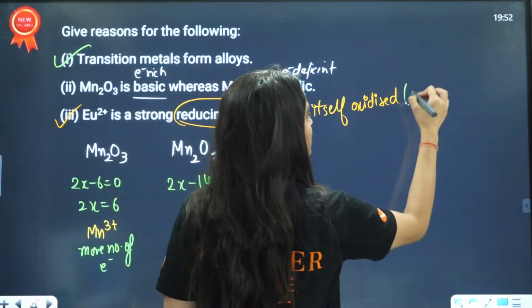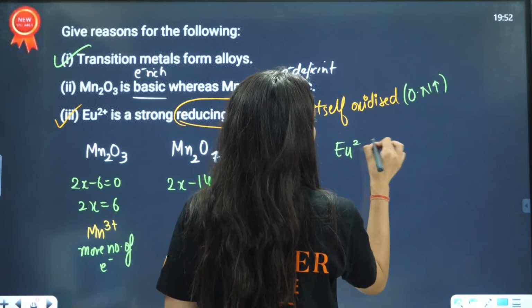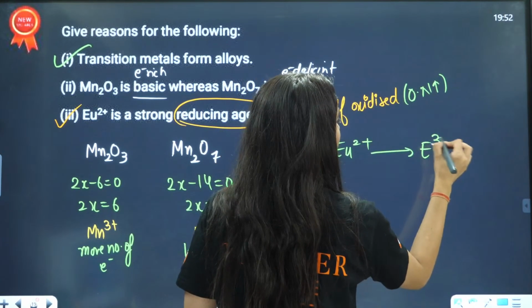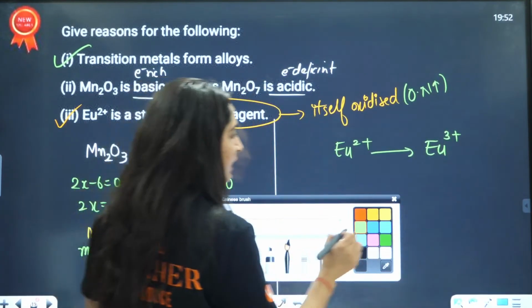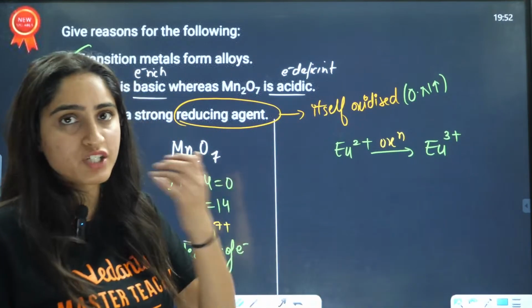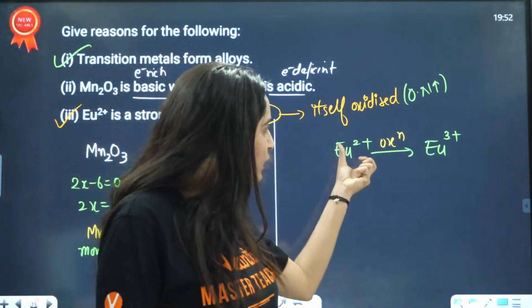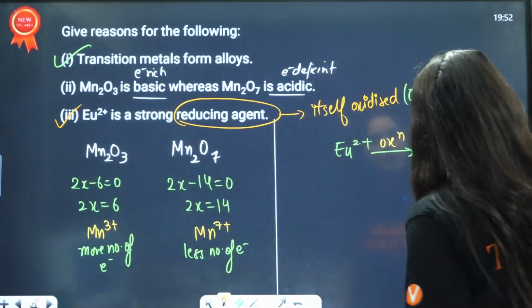That means oxidation number is increasing. That means from Eu2 positive, if it is getting converted to Eu3 positive, then can we say that here oxidation is happening? Will it try to get converted to Eu3 positive? Definitely.